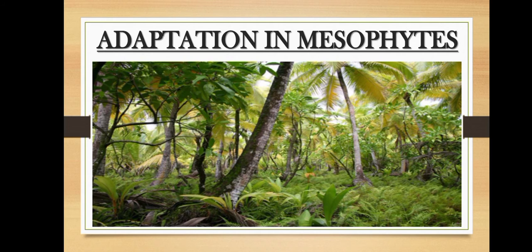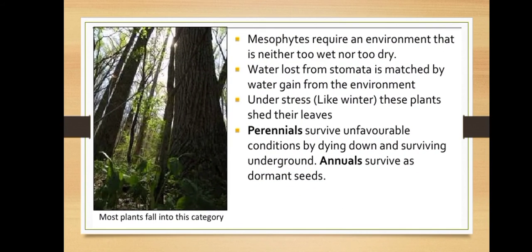Now we will discuss about the adaptation in mesophytes. Plants that grow in average conditions of moisture and temperature are called as mesophytes. Mango, eucalyptus, banyan, etc. are some typical examples of mesophytes. Mesophytes require an environment that is neither too wet nor too dry. Water lost from stomata is matched by water gain from the environment.